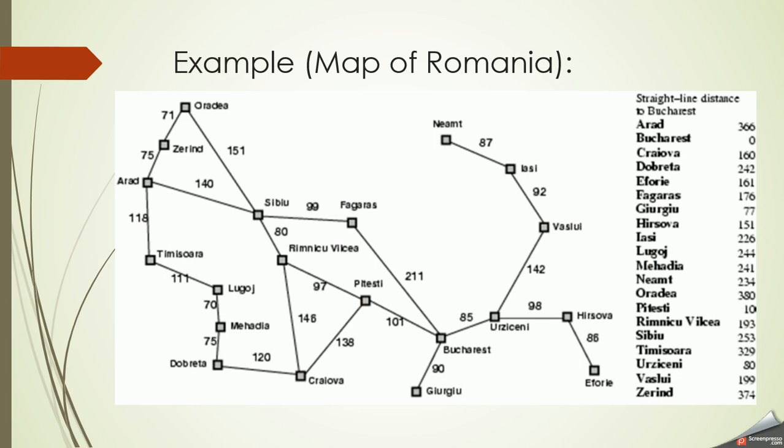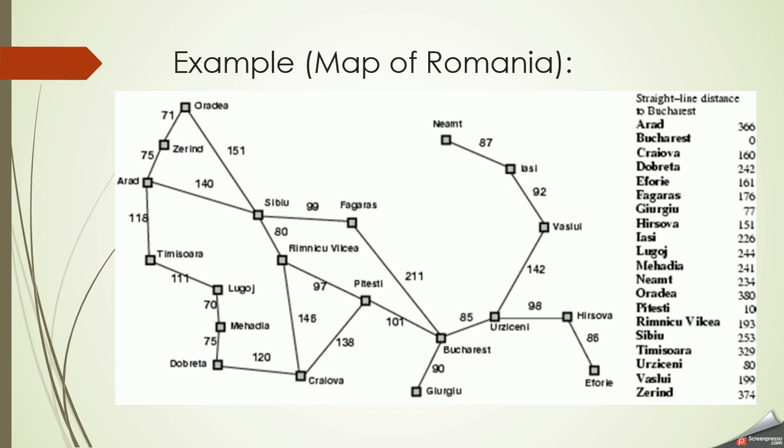Hi, today we are going to discuss the greedy best first search example. Here I have taken the map of Romania from a textbook. Greedy best first search is an informed search, we all know. That is, it uses a heuristic function, which gives you additional information to proceed from the initial state to the goal state.